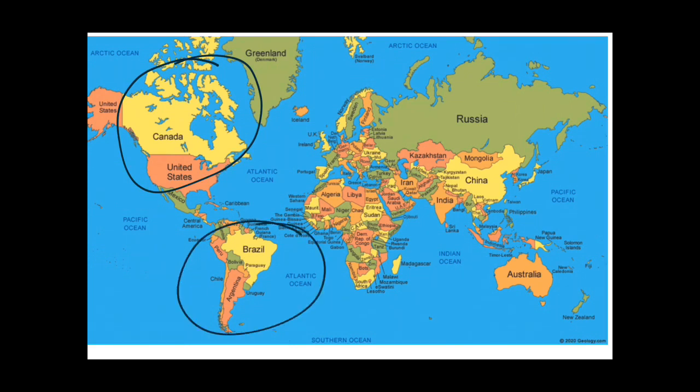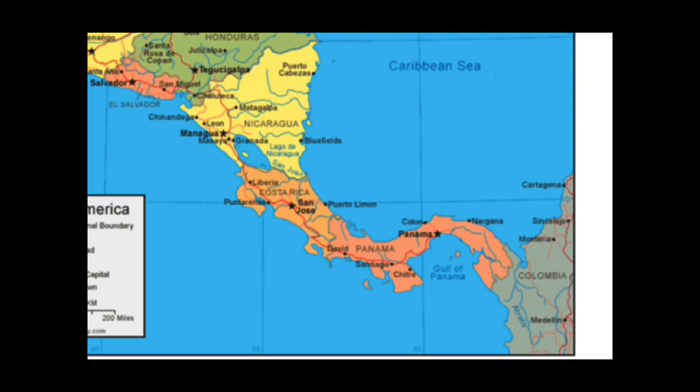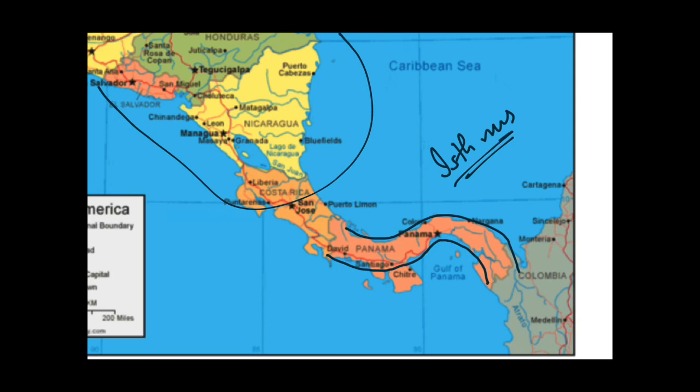Both the continents are joined by a small strip of land. As you can see here, this is a small strip of land, and this strip of land is known as the Isthmus of Panama. This joins the North American continent to the South American continent. So guys, you can see it over here. This is Panama, a small strip of land which is joining North America and South American continent. So you must know what is an isthmus. An isthmus, you can say, is a small strip of land which joins 2 major continents. As you can see in this case, it is joining this North America and this South America. So it is the Isthmus of Panama.